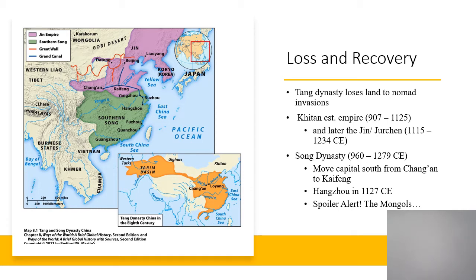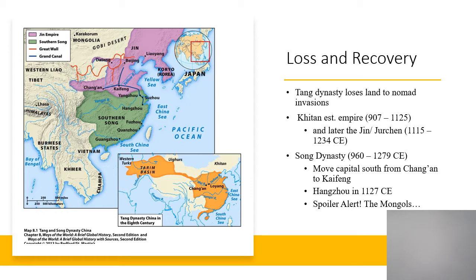The Song dynasty is the Golden Age dynasty we're going to talk about in the rest of this lecture. They're ruling from 960 to 1279 and are a people themselves that are both the traditional ethnic Chinese of the Han or Sui or Tang dynasties, but similar to the Tang, have a lot of nomad mixed in as well from various invasions that have moved in and settled down and then assimilated into the culture. Some of that culture has rubbed off, and we'll talk about that in later lectures.